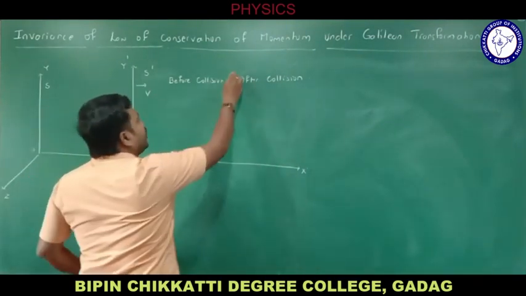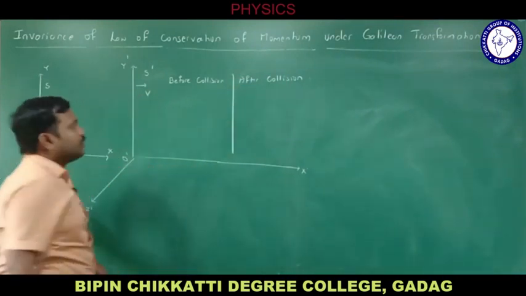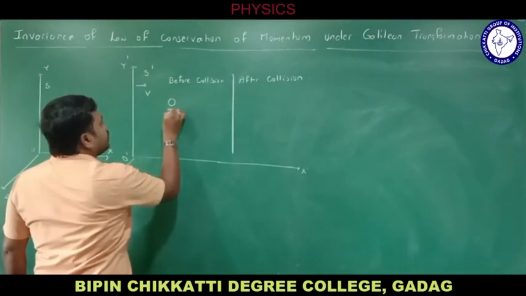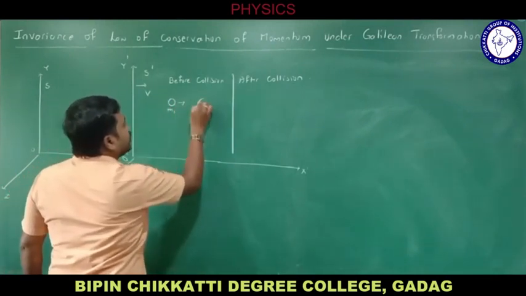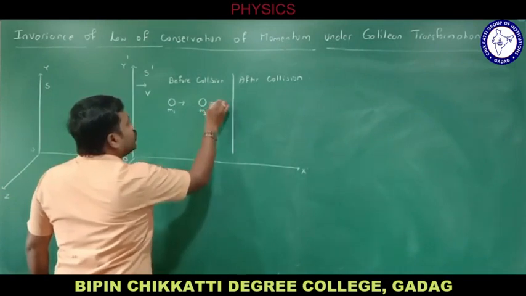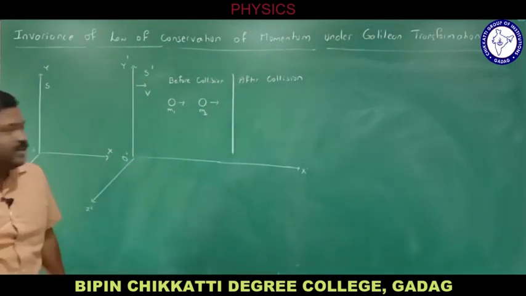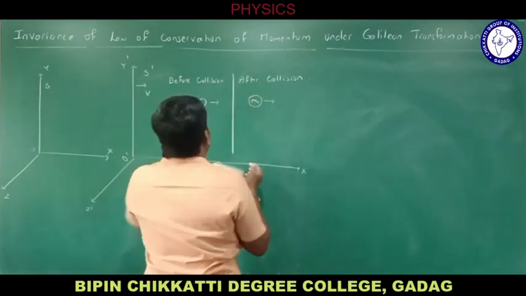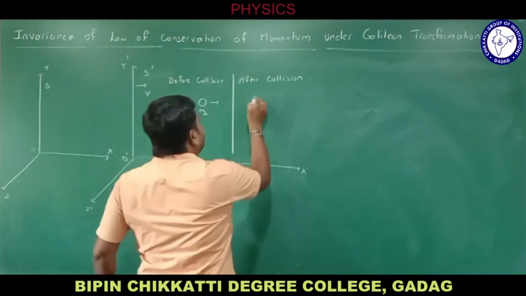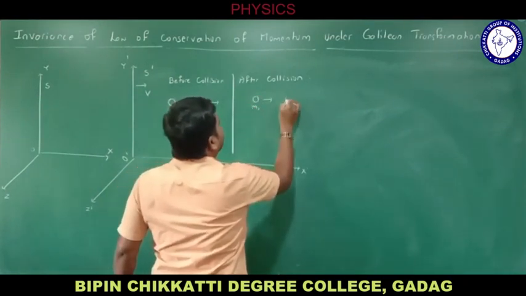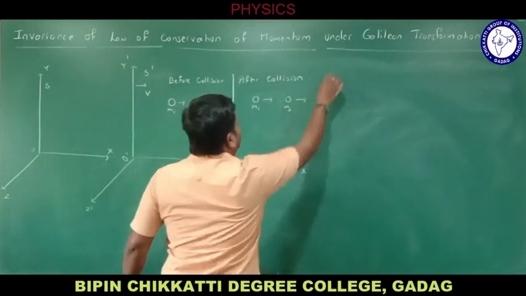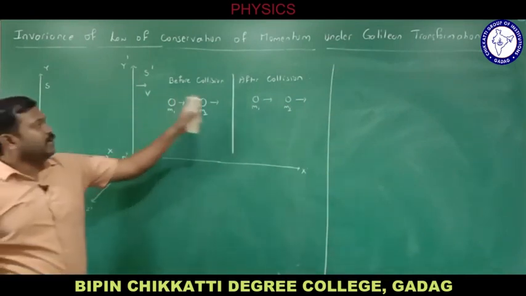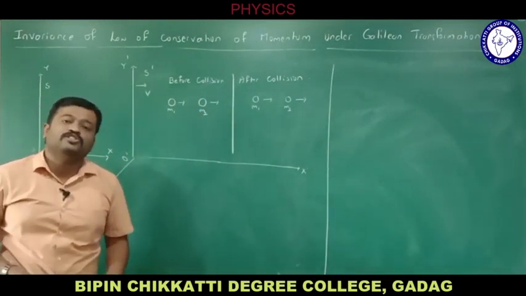Now I need to take two particles. Let me consider this is a particle of mass m1, moving in this direction, and an unknown particle of mass m2 moving in this direction. That is before collision. After collision, m1 and m2 will be moving in these directions. As I have already told you, to prove the law of conservation of momentum, let me take this collision case: total momentum before collision is equal to total momentum after collision.